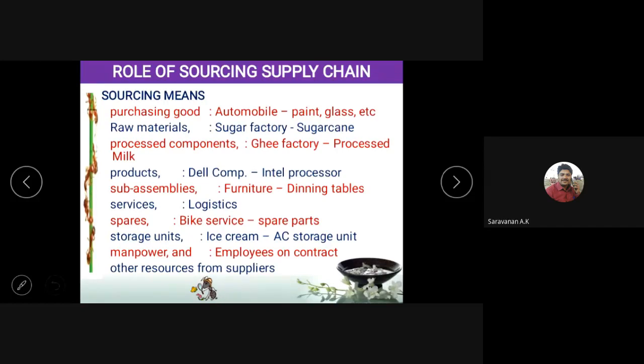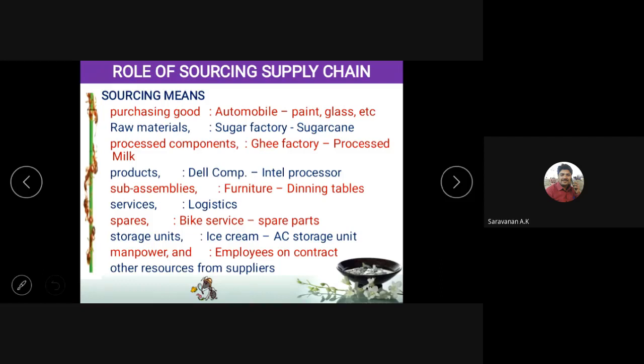Similarly, take the glass windows or the front glass, whatever it may be. Hyundai is not manufacturing the glass. Saint-Gobain manufactures the glass, and Hyundai purchases the glass from Saint-Gobain. This is what we call purchasing of goods. The purchasing of goods is the sourcing. And then raw material purchase.